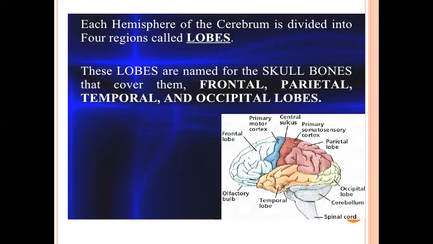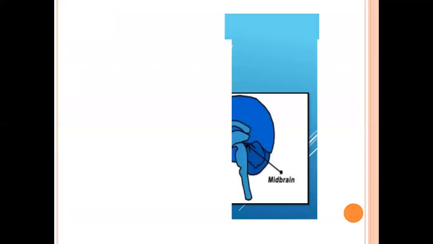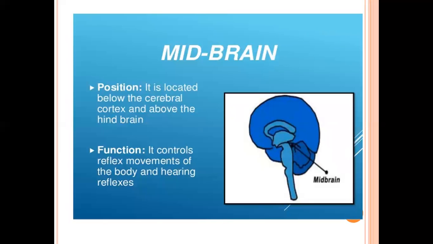This is all about the forebrain. Now, second is the midbrain. First of all, where is it located? The midbrain is located between the forebrain and hindbrain.